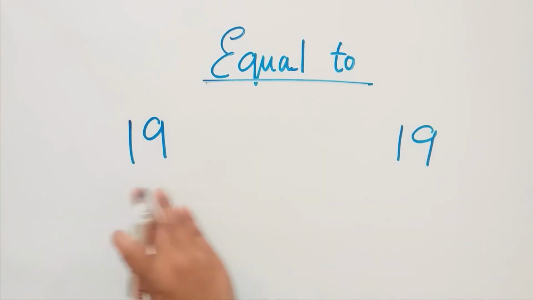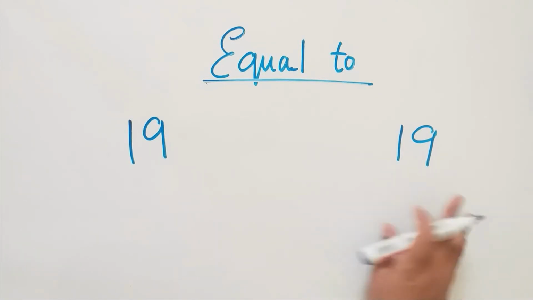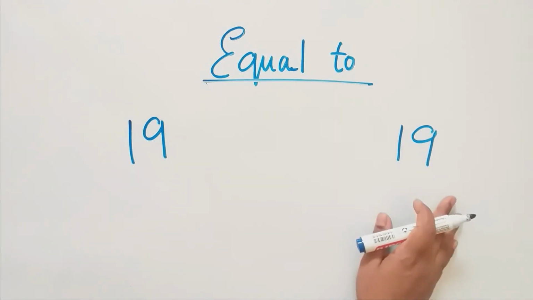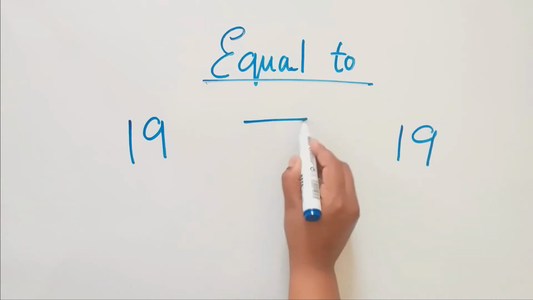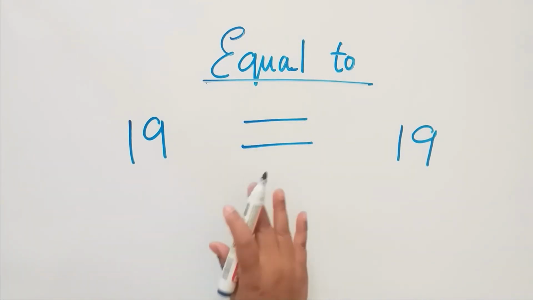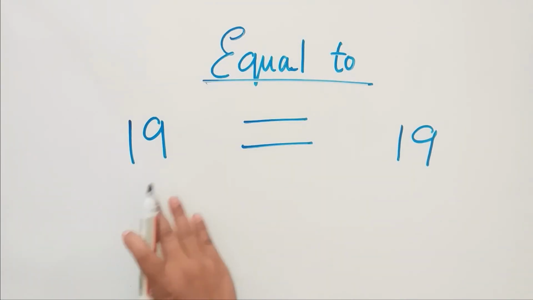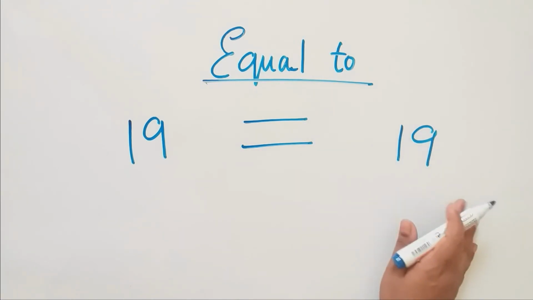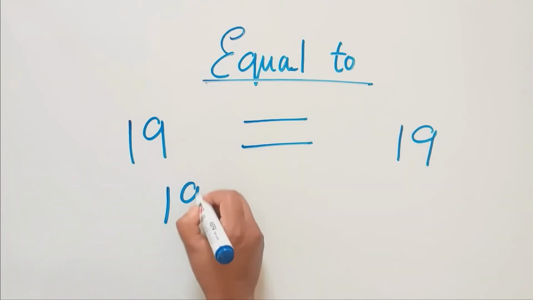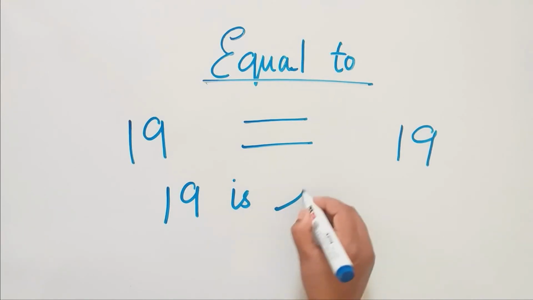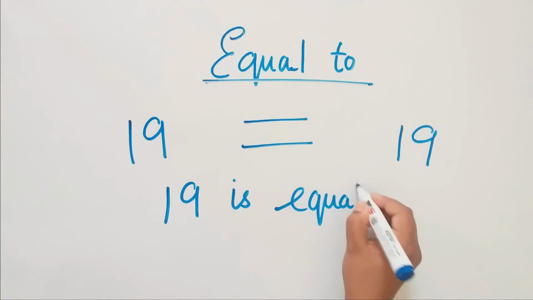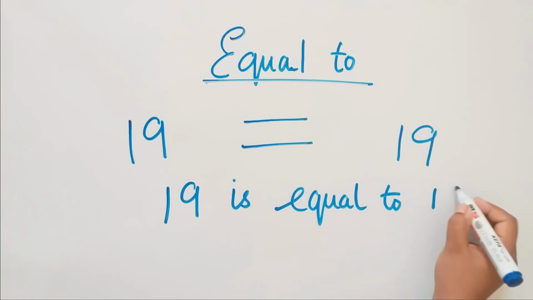Children, now I have 19 and 19. So both are the same numbers. So which will we use? We will use the equal to sign. So how will we tell? 19 is equal to 19. So how will we write? 19 is equal to 19.